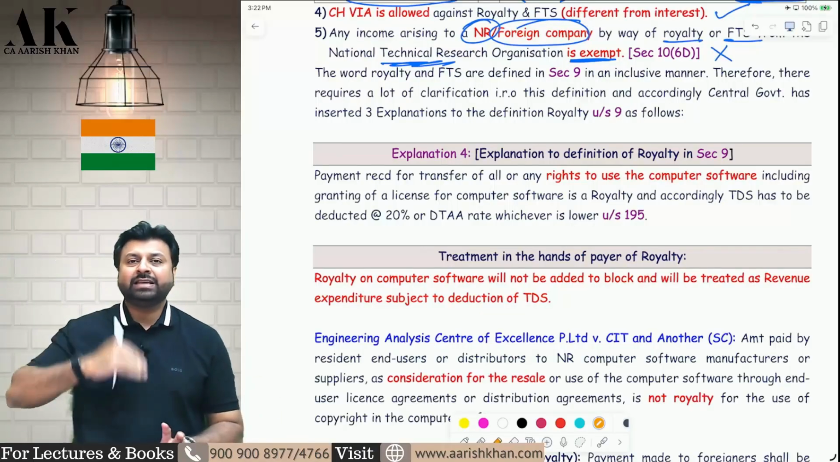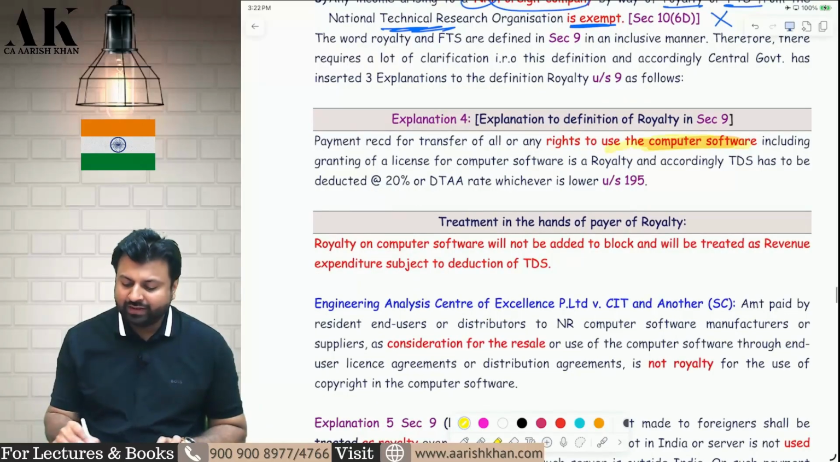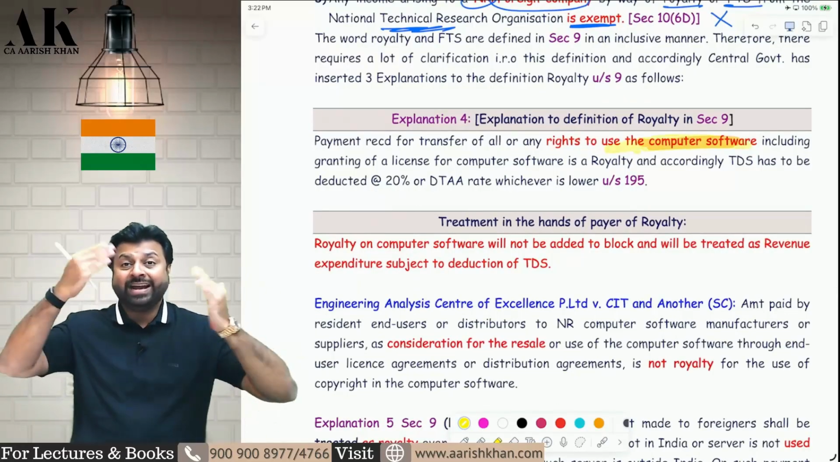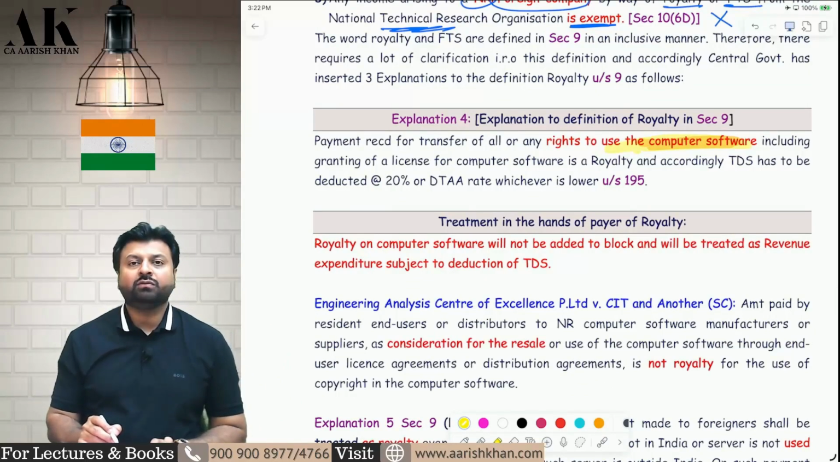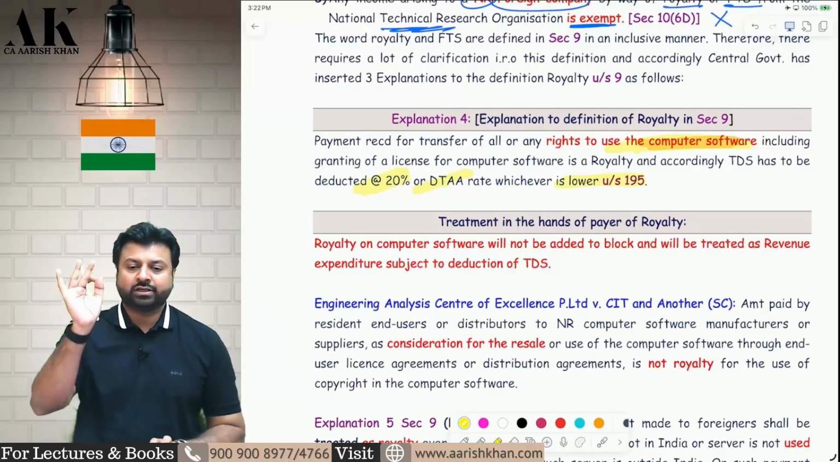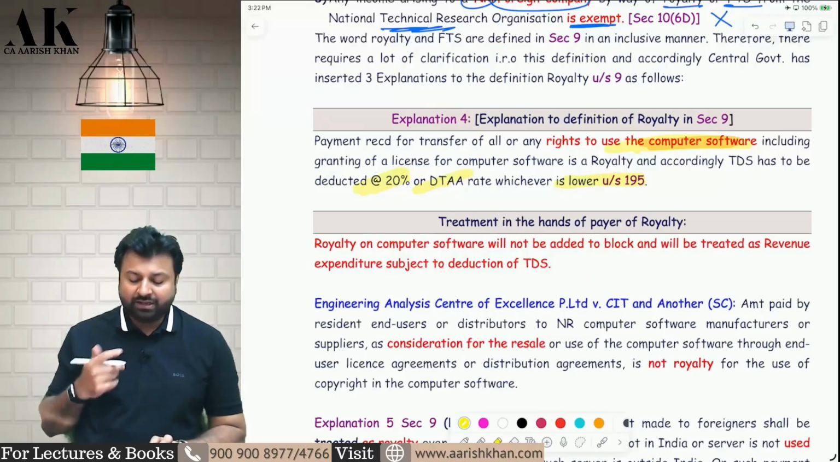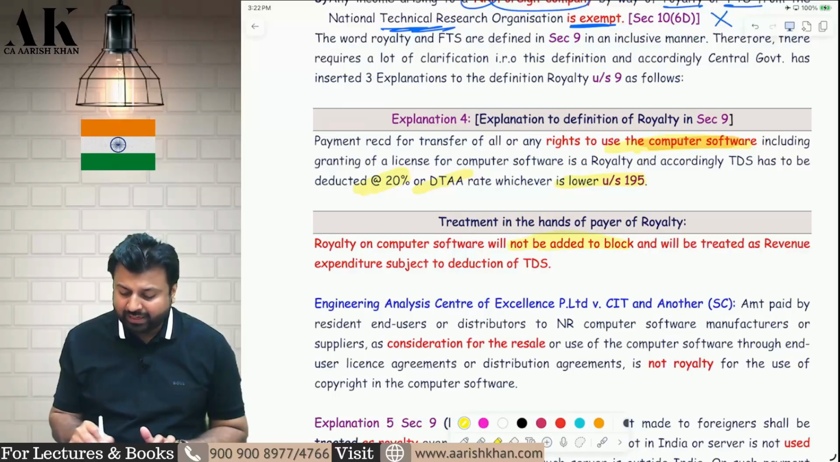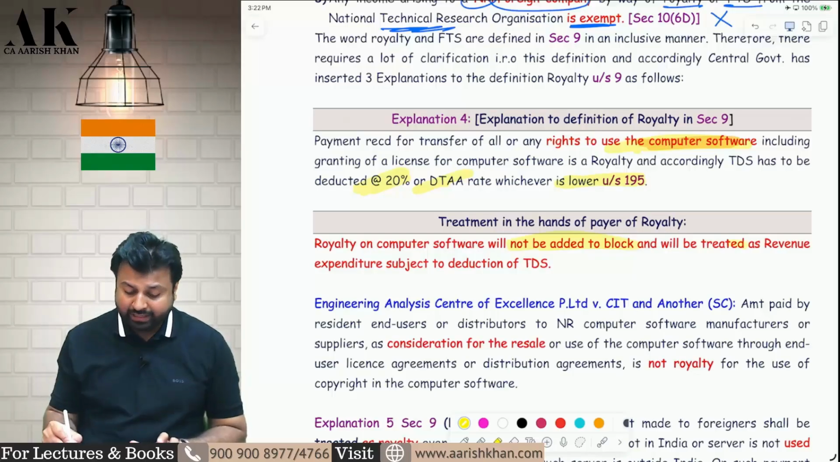Suppose, sir, I buy some rights with respect to computer software, whether that will amount to royalty or not? That will amount to royalty. If you buy any rights with respect to computer software, that will amount to royalty, and therefore section 115A will apply, and you have to deduct TDS at the rate of 20% or DTAA, whichever is lower, and TDS has to be deducted under section 195. What will be the treatment in the hands of the payer? The payer will not treat the royalty as a block of asset. This computer software will not be treated as a block of assets, and it will be considered a revenue expenditure subject to tax deduction.